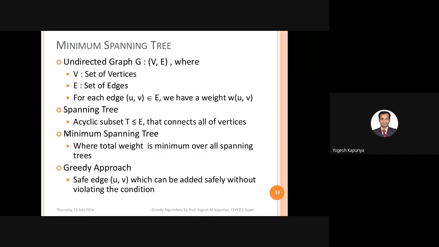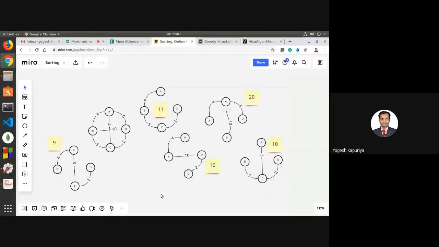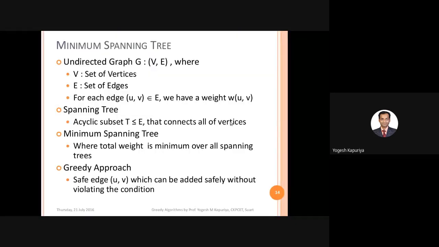Then a minimum spanning tree is one whose total weight is minimum. How is greedy useful? Because it has a greedy choice property which says that a safe edge UV can be added safely without violating the condition. What is the condition? It should not have a loop.